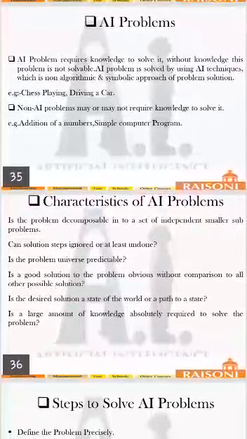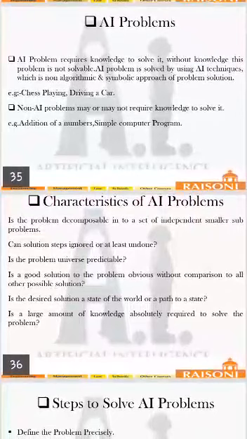So what is an AI problem? AI problems are those problems which require knowledge to solve. Without knowledge, the problem is not solvable, so keep this in mind. Here the knowledge is nothing but your database. If you want to solve a problem, the machine must have that particular database; without the database, the problem cannot be solved.